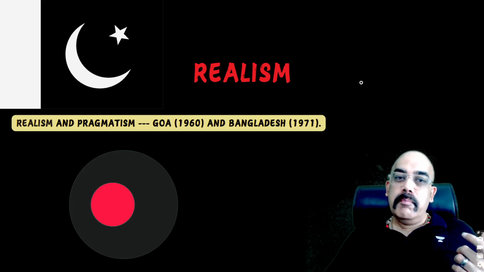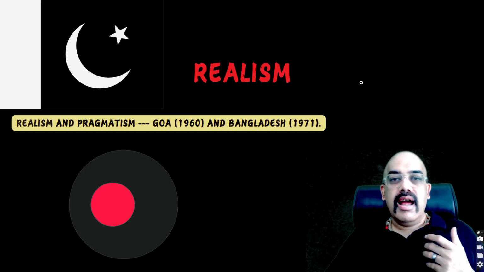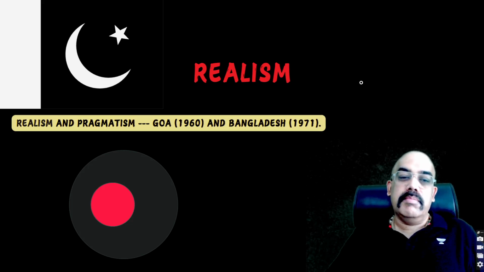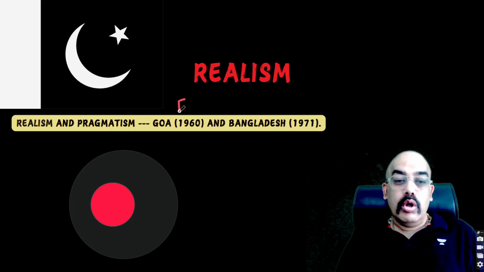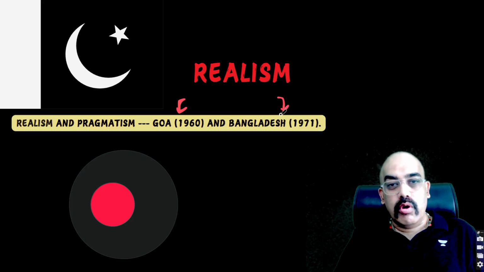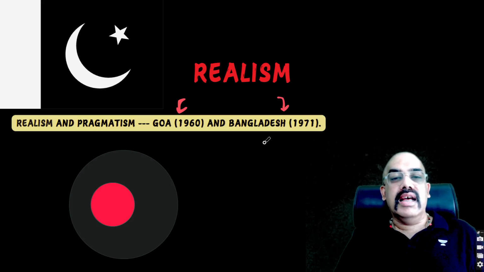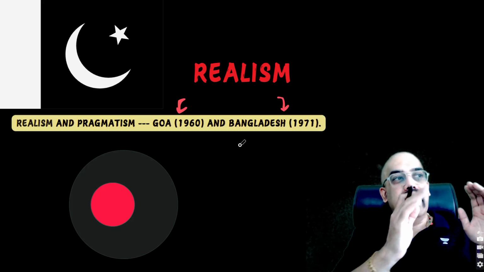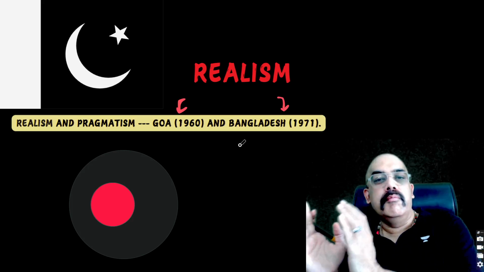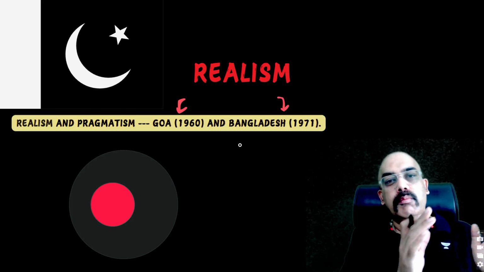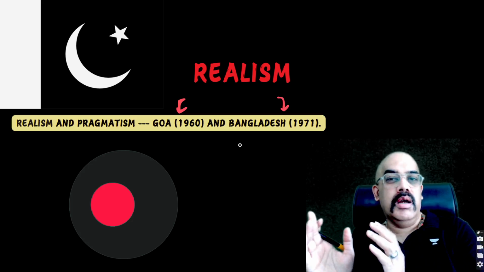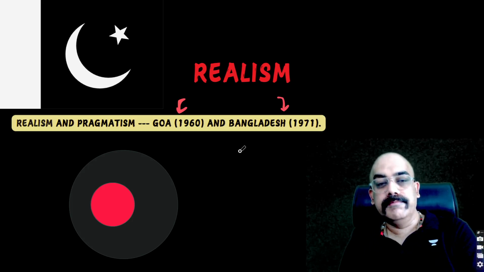So realism and pragmatism, practicality, has been practiced in the past. Goa was a case in point. The Bangladesh operations, the Bangladesh war, that is the India-Pakistan war of 1971, was a classical example of realism. But it was few and far in between. Most of the time हम लोग idealist थे, बीच बीच में हम लोग realist होते हुए चलते गए.